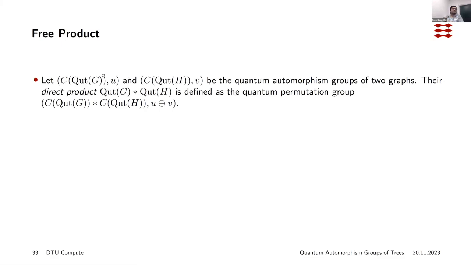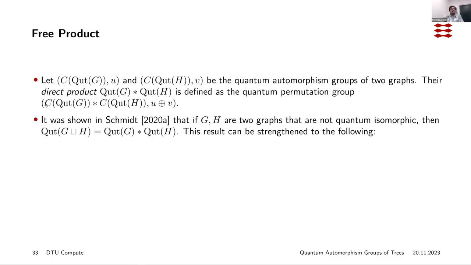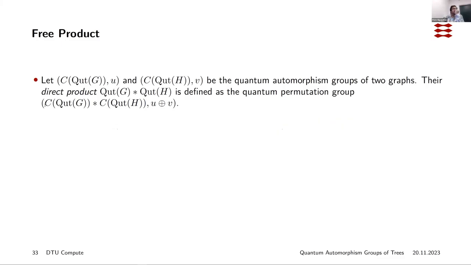So if C(Q_G) and C(Q_H) are the quantum automorphism groups of two graphs, their direct product is defined as the quantum permutation group where the C-star algebra is what is known as the free product of the C-star algebras of these two quantum groups, and the magic unitary is the direct sum of the magic unitaries of these two.